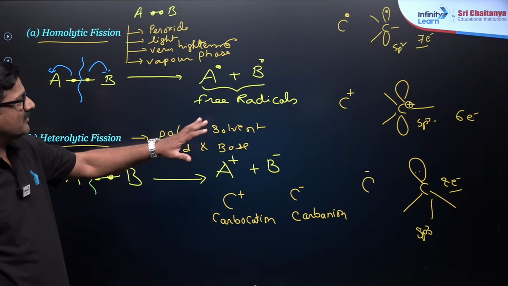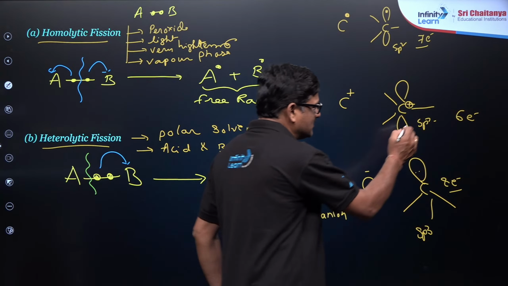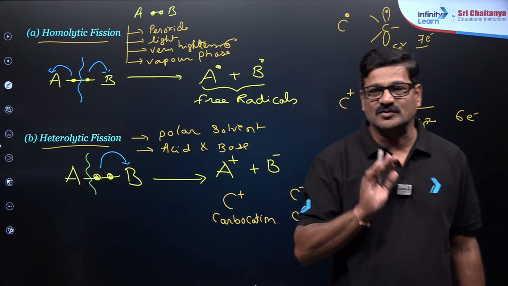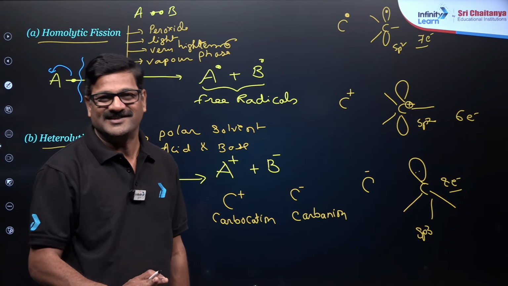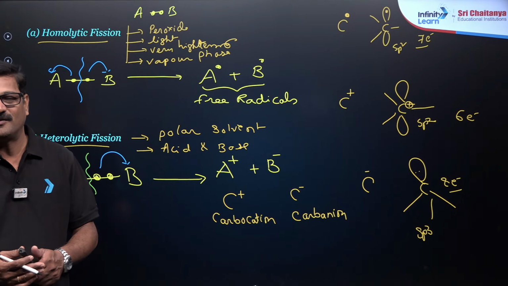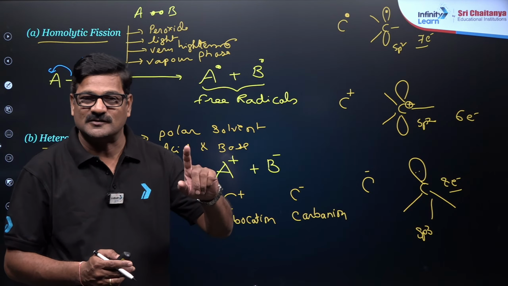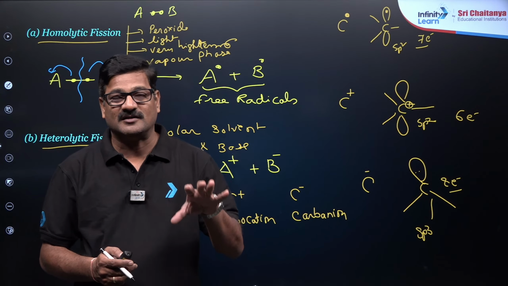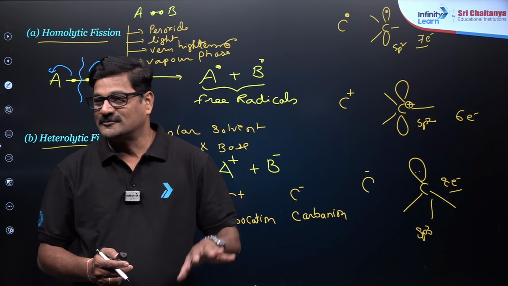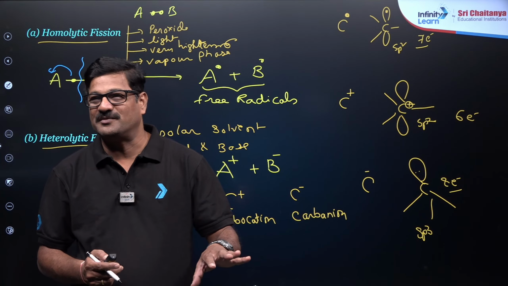So I don't want to give you much colorful significance of this. These are the fundamental things you need to know: carbocation, carbanion, carbon free radical, right? So carbocation में carbon का 6 electron होगा, so that when you check the resonating structures of this, you need to know how many electrons are there, how it can be done. So बेटा अगर कुछ doubt है ना तो आप पूछना बेटा.